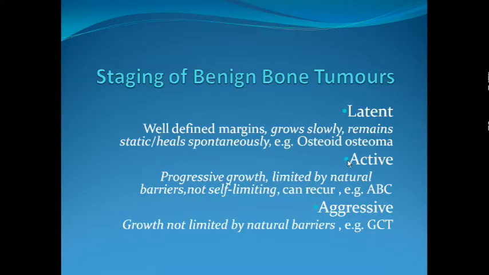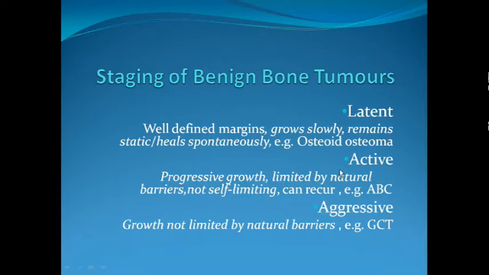Last time we saw the staging of benign bone tumors, that they can be divided into three types in Enneking grading: latent, active and aggressive. Latent tumors are those which grow slowly and their growth achieves a plateau or a downward slope. So they grow slowly, they remain static, or even heal spontaneously, like osteoid osteoma we covered in the last